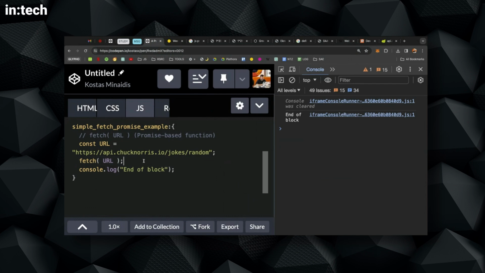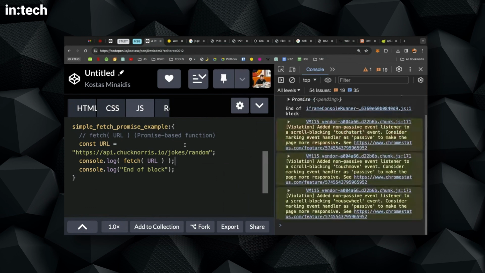So where is the response? The response is being returned from the fetch command. So this will actually go to the server, connect, and return back a value. Now I can console log this value. I can directly console log the return value of a function.